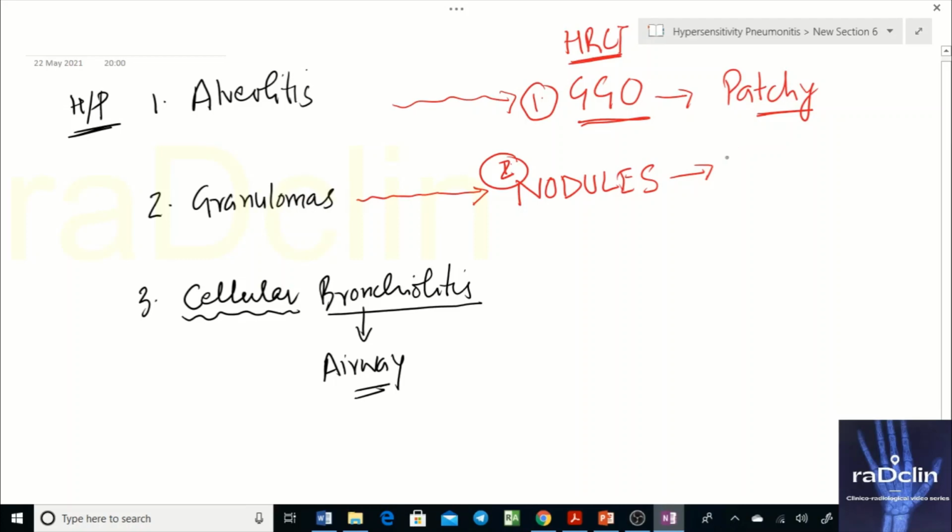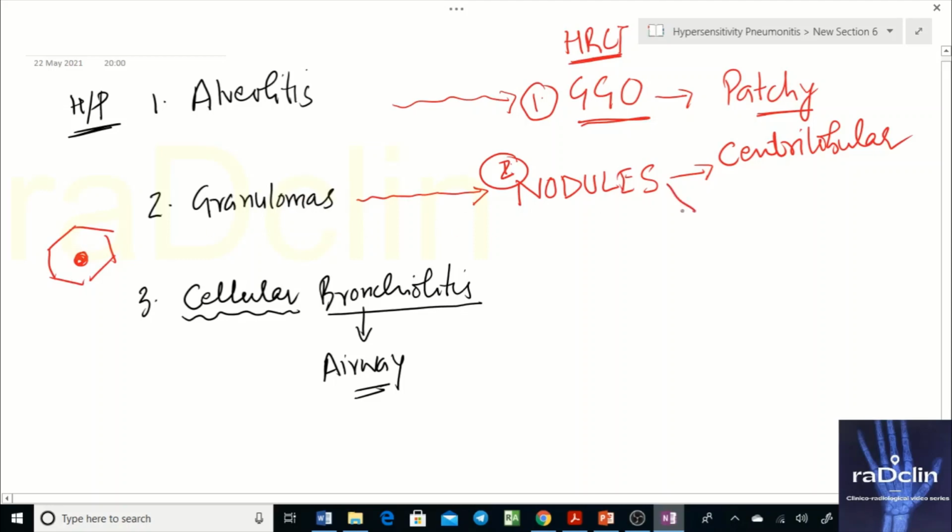Okay, so related to the secondary pulmonary nodule, the distribution pattern of these nodules is characteristically centrilobular. If this is your secondary pulmonary nodule, they are here, around the bronchi or around the central branch of the pulmonary artery. In relation to the lung, as I have just told, in almost all stages, mid lung more than upper lobe, more than diffuse. So you can have it anywhere.